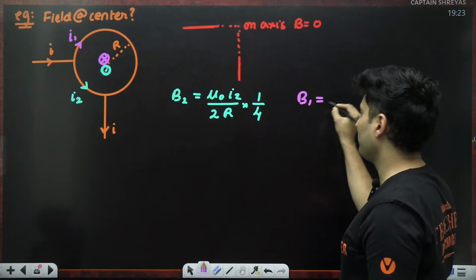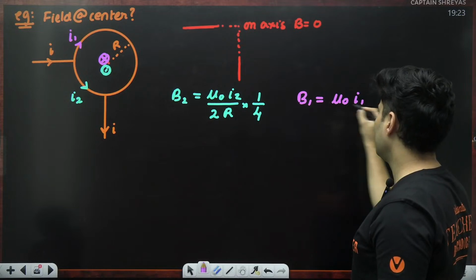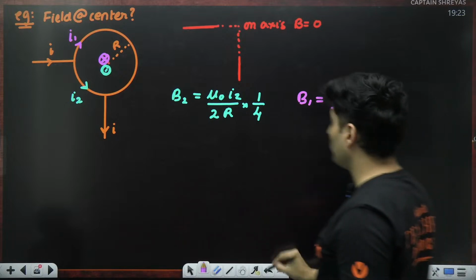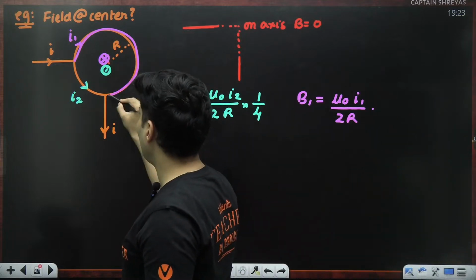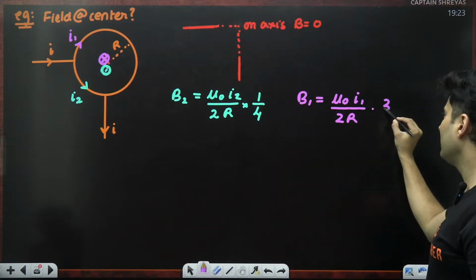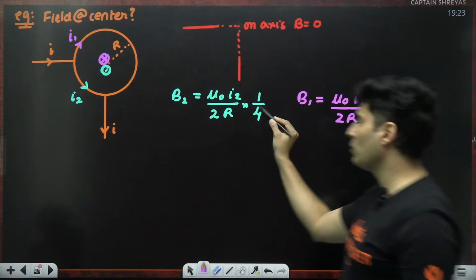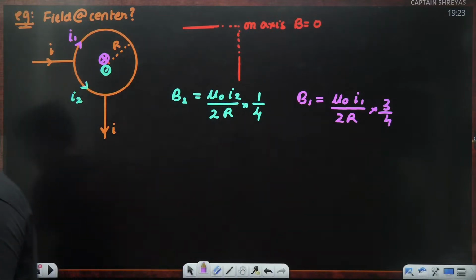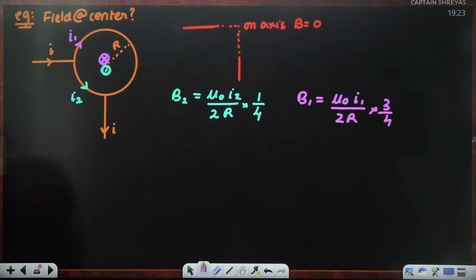Magnetic field due to 1: mu naught current divided by 2R into 3/4, because this is 3/4 of the complete loop. For an arc, you always multiply by the fraction.